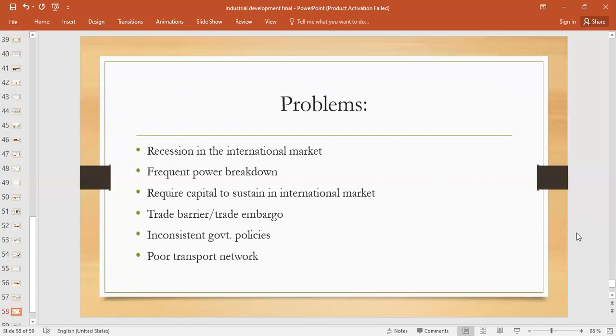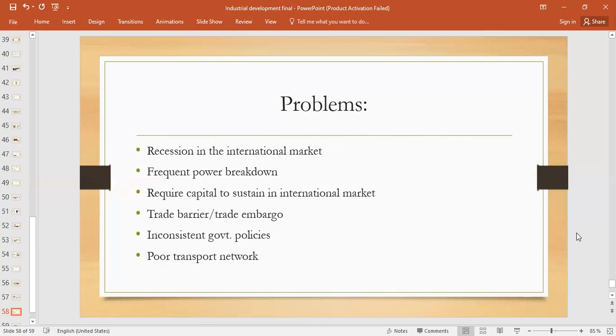Okay, there are some problems that we need to address. Those problems are faced by the cotton textile industry. One is the recession in the international market. If you remember, I have discussed earlier, recession means the closing or shutting down of industry due to an international crisis.